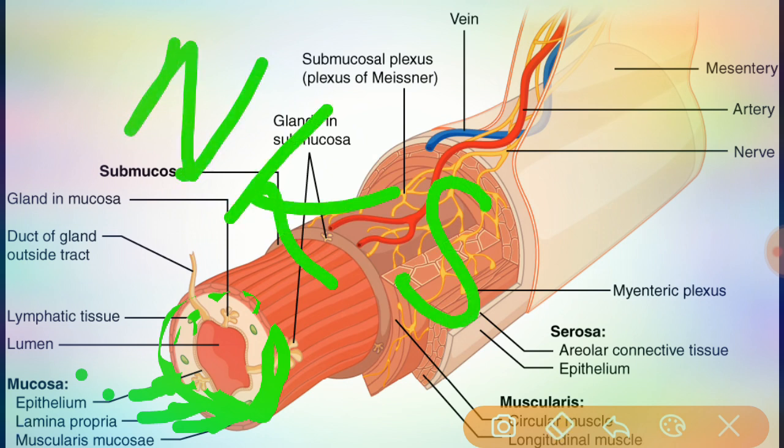Non-keratinized stratified squamous epithelium. This serves a protective function for the epithelium layer of the mucosa. Along with that, there is simple columnar epithelium.